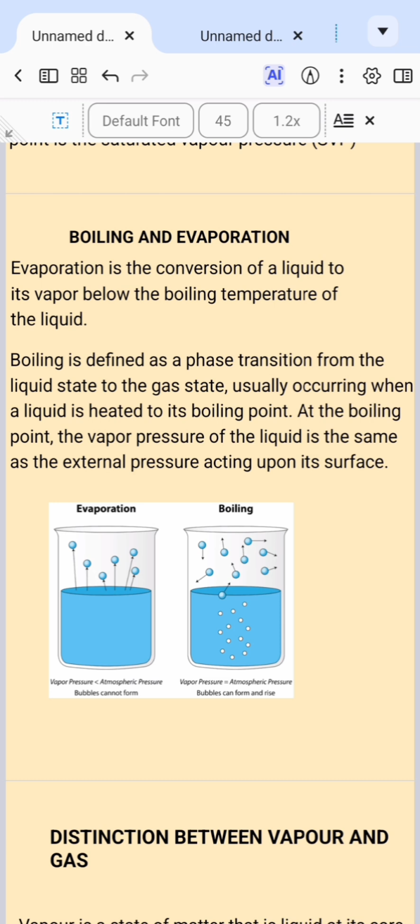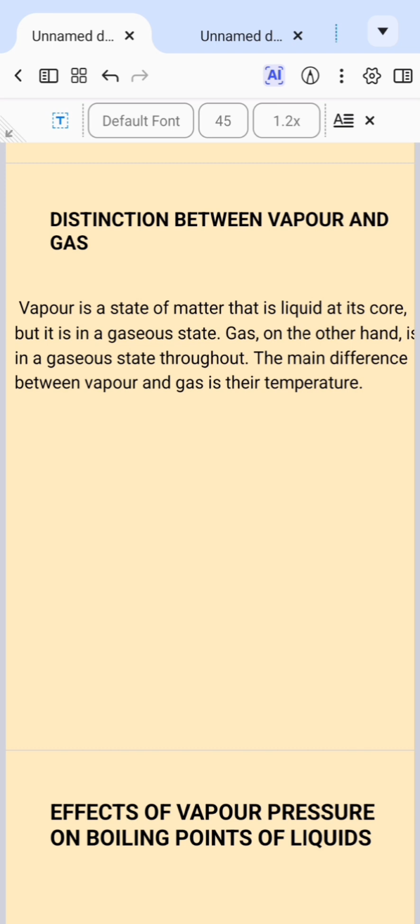Now, it means that vapor is originally a liquid at room temperature, but gases are constant. At room temperature, gas is in a gaseous state throughout, but vapor is a state of matter that is a liquid at its core, but is now in gaseous state. It changed from liquid to gases. But gas, on the other hand, is a gas throughout.